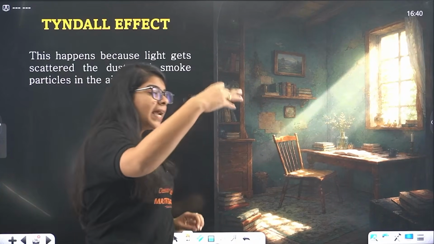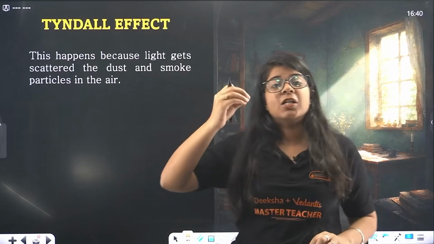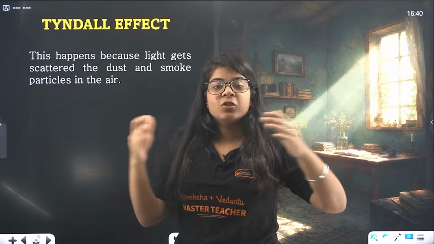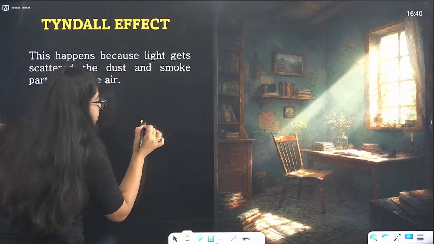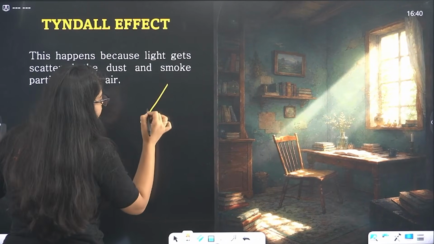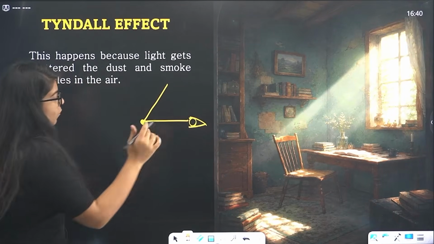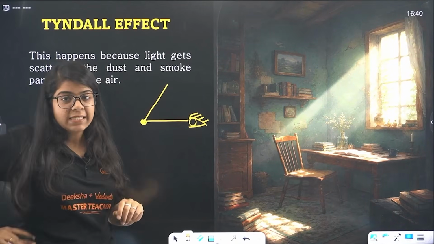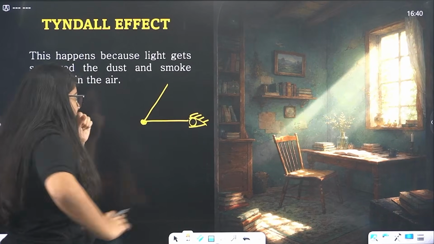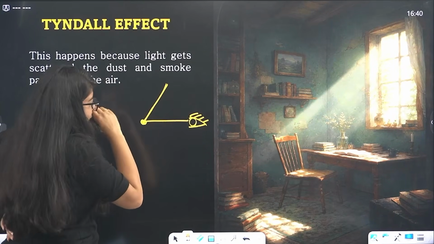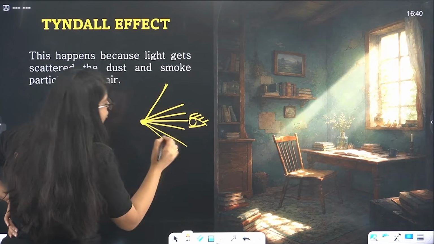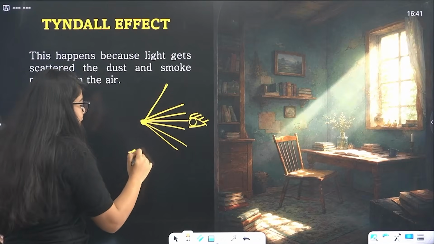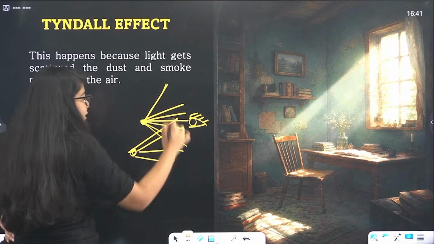Now, similarly, the case with particles. Whenever sunlight comes and strikes those particles, they scatter light. Those particles scatter light. And because of that, it does not look like a single beam of light that came and hit our eyes. No, that's not the case. Actually, what happens is the light comes, and this is the particle, it gets scattered in all directions and some of the rays go into our eyes. There is another particle, it also scatters light.